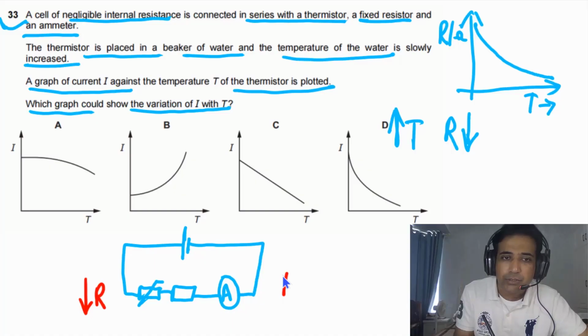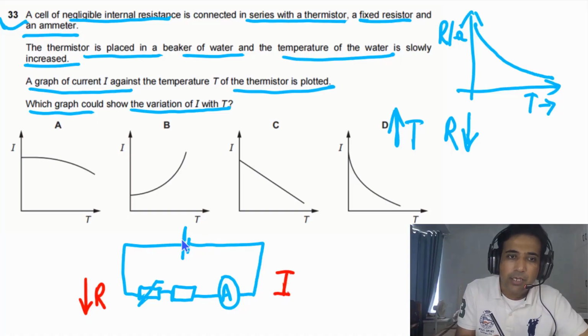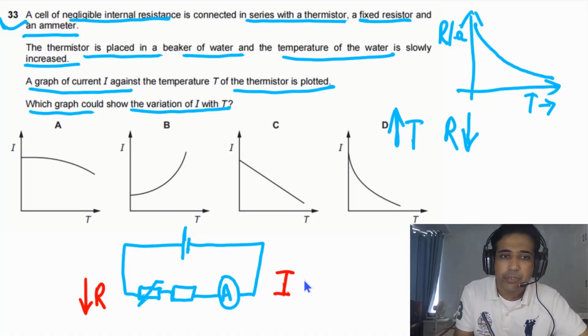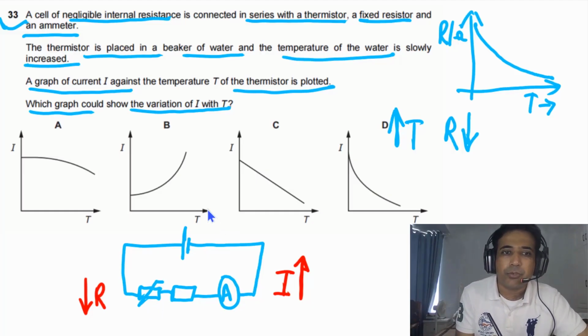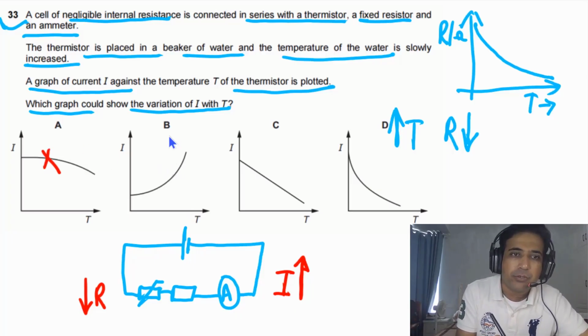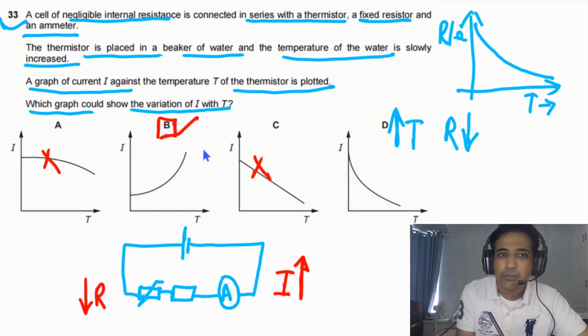If the total resistance of the circuit decreases and the EMF of the power supply remains constant, the current in the circuit will increase. So the current passing through the thermistor will also increase. As temperature increases, current has to increase. So this is not possible. This is our possible answer. This one is telling you decreasing, and this one is also decreasing, so they are not possible.